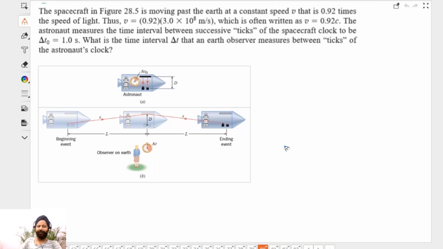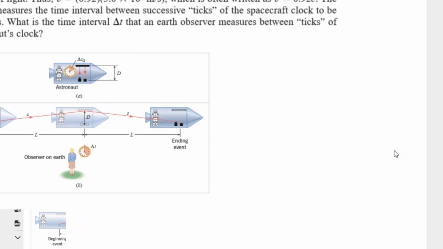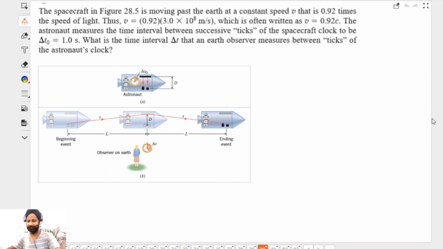So very quick question and numerical here. Just read it, I'm going to explain that. And I'll grab a calculator maybe. Yeah, I think I will need a calculator for this. So let me grab that. And I don't think we can cover a lot anyways because time is running fast. It's not dilated in my watch.